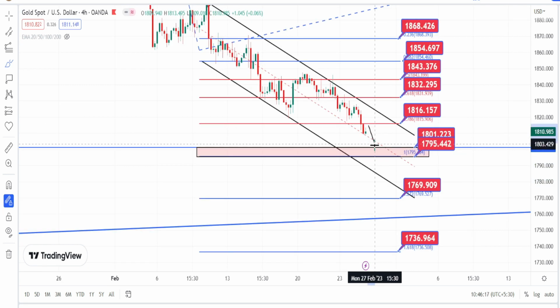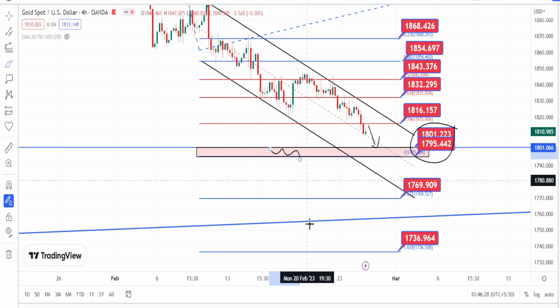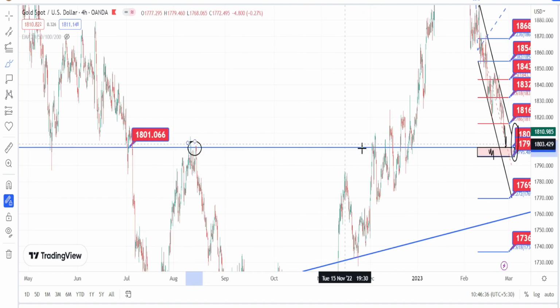And if the bearish trend continues, the next level of support is going to be around 1800 to 1795, which is a strong support zone based on the past price action. This level had acted as a resistance level in the past, and we can expect it to act as a support level for the current price action.